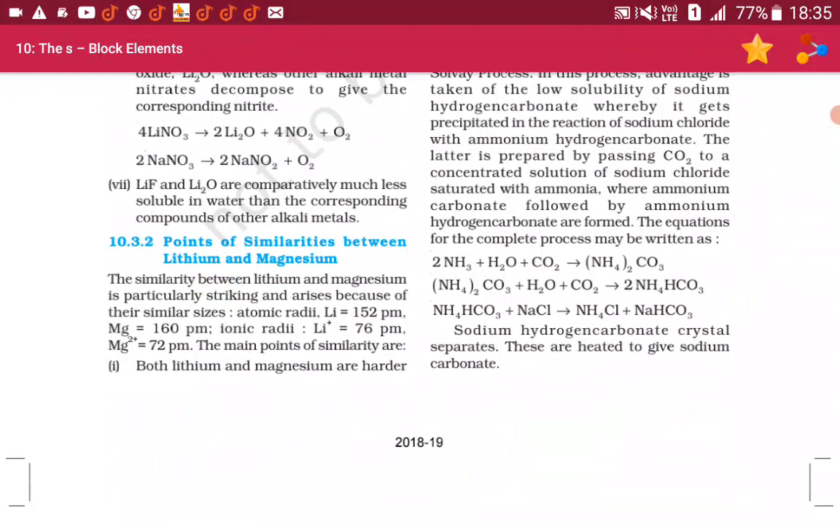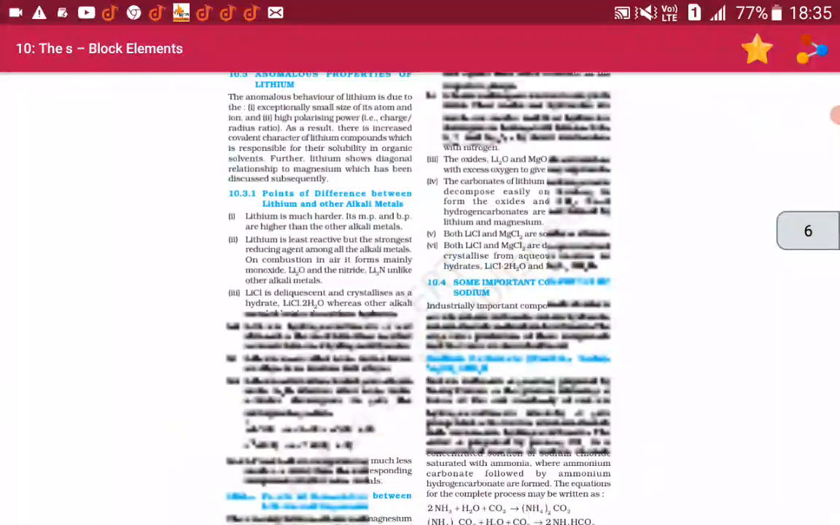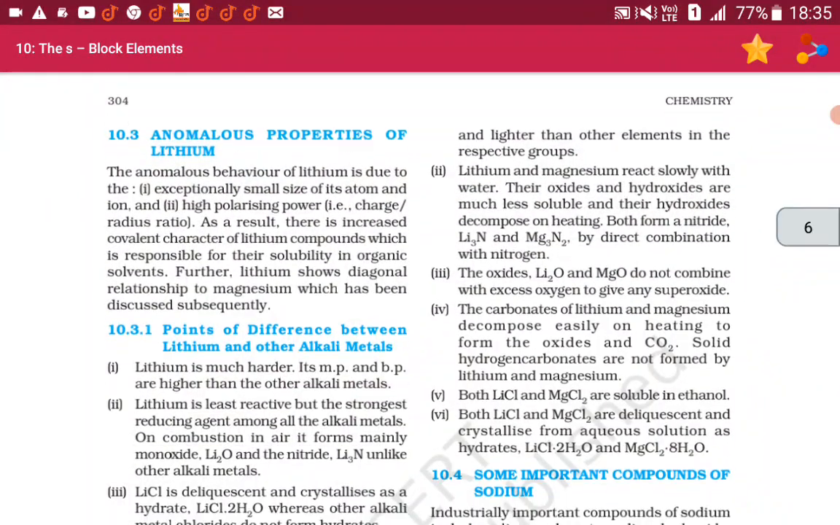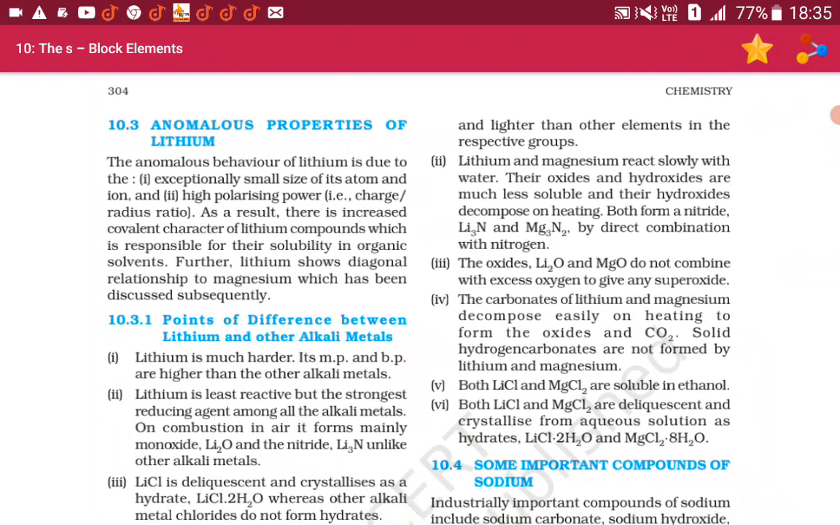The main points of similarity are: first, both lithium and magnesium are harder and lighter than the other elements in the respective groups. 2. Lithium and magnesium react slowly with water. Their oxides and hydroxides are much less soluble and their hydroxides decompose on heating. Both form a nitride, lithium nitride and magnesium nitride, by direct combination with nitrogen. The oxides, lithium oxide and magnesium oxide, do not combine with excess oxygen to give any superoxide.